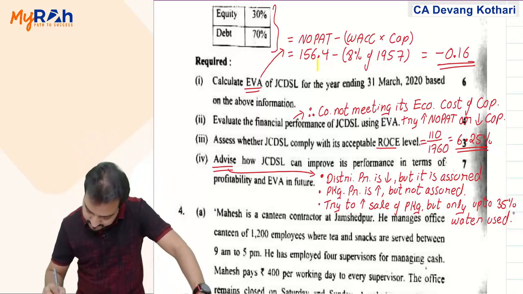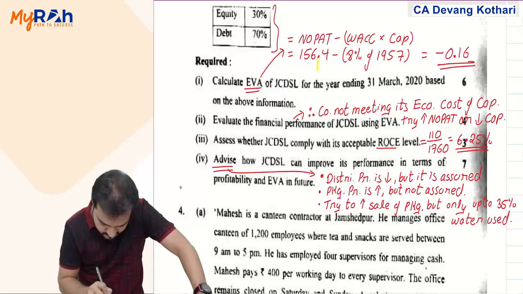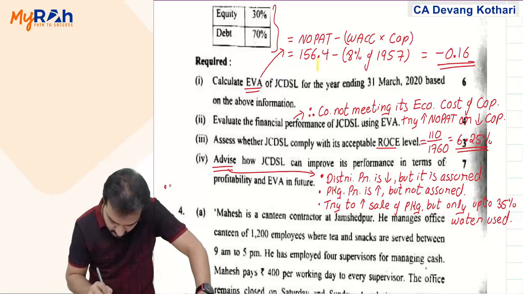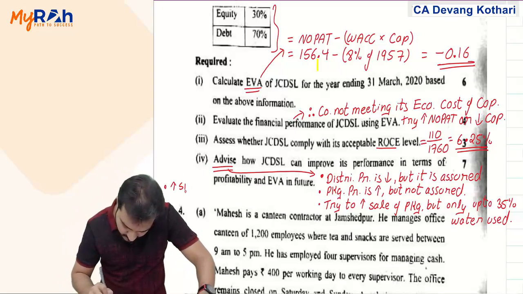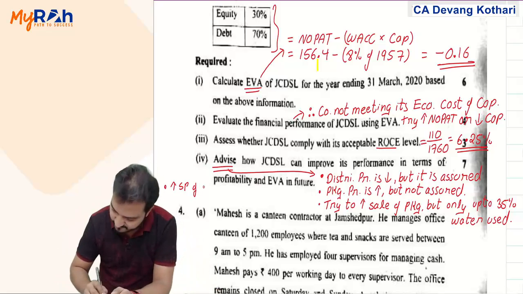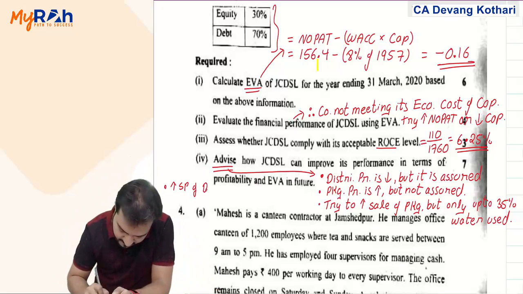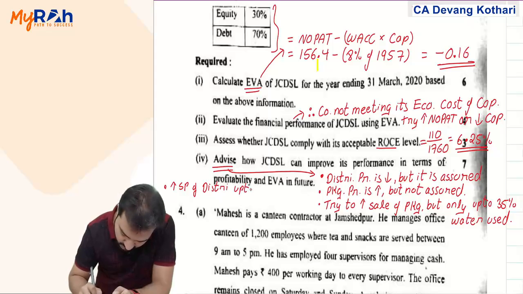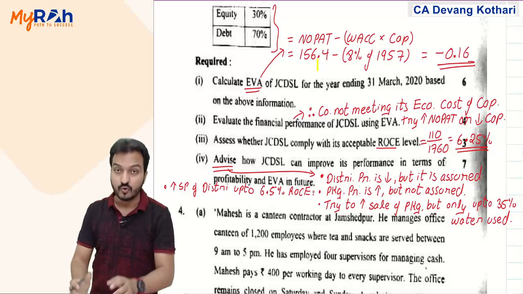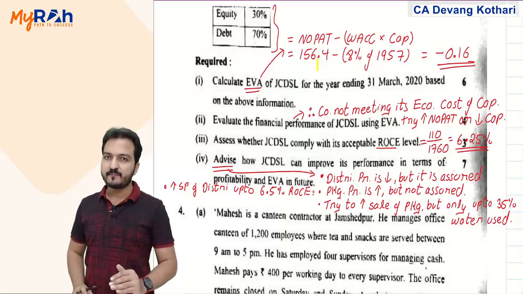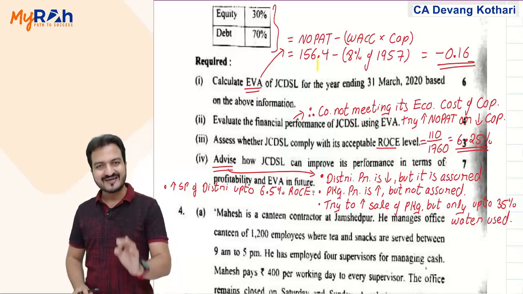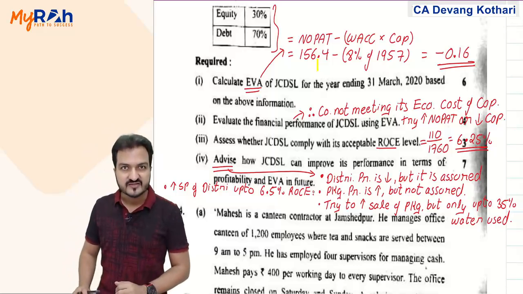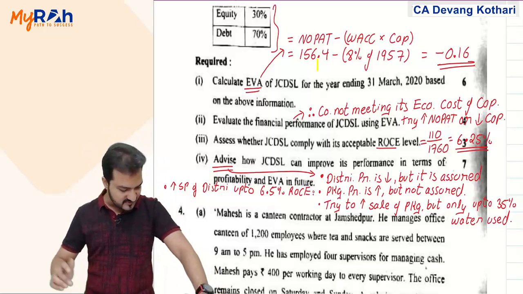Also increase the selling price of distribution, but max up to 6.5% ROCE. You are right now already at 6.25%. Very small margin is there, but at least that much small margin you can increase the price. These are all the advice that I can give.